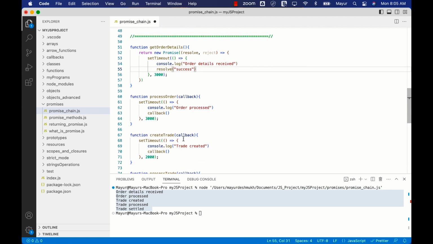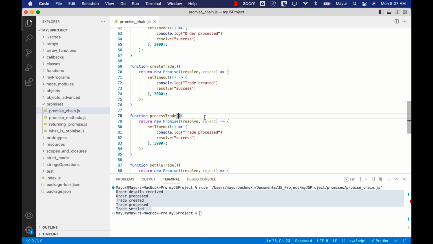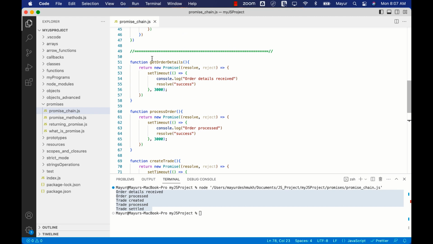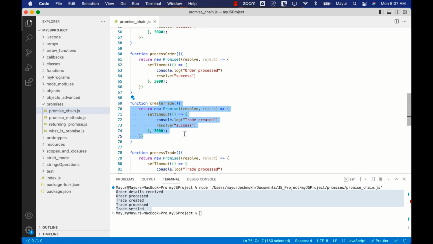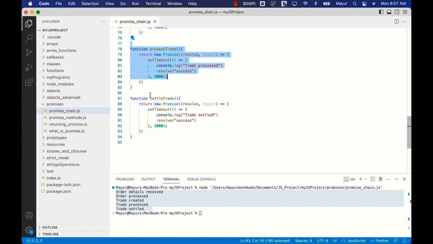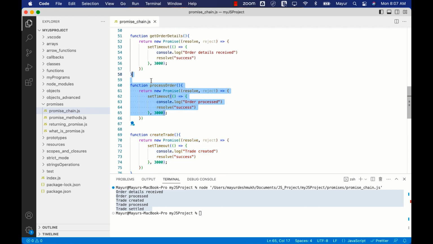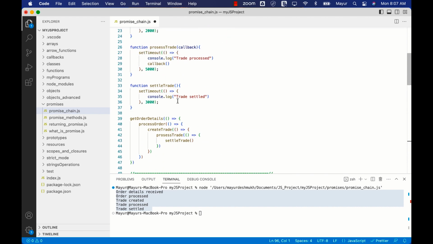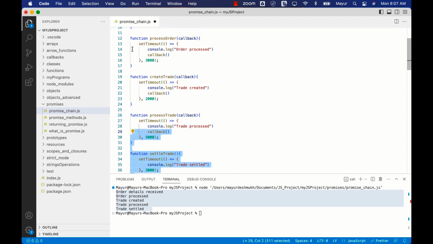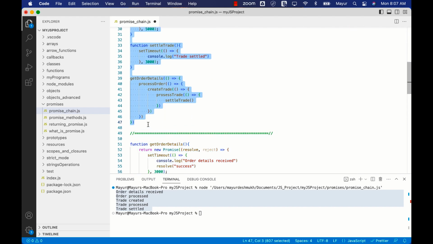So I will quickly change all of these functions into promises. Okay, so we have changed all the functions into promises: get order details, process order, create trade, process trade, and settle trade. Now there is no callback anywhere we are using. We are returning the promise for all of these functions. Now let's see how promise chaining works. Before we go there, let me quickly comment this code so it doesn't interfere with our execution of promises.